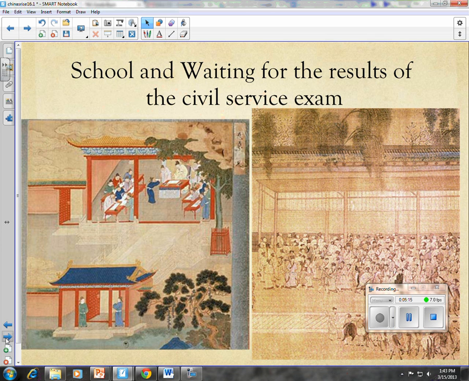This is another thing you'll be reading about, the civil service examinations. This is a Confucian school on the left and people waiting for civil service examinations on the right. You can see everybody crowding to get the examination results.